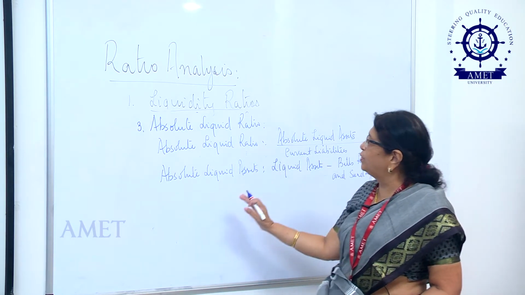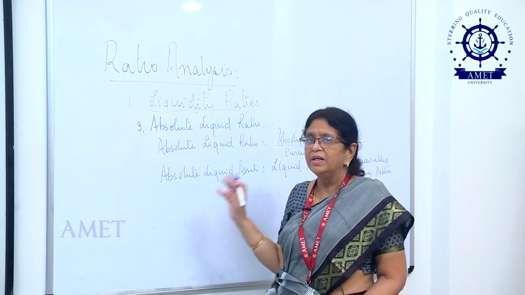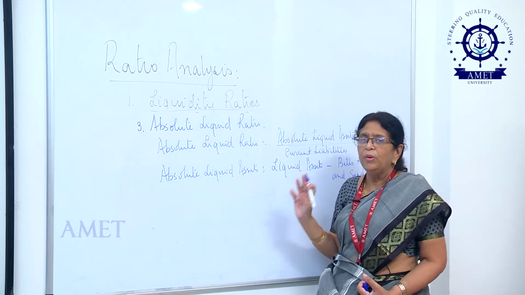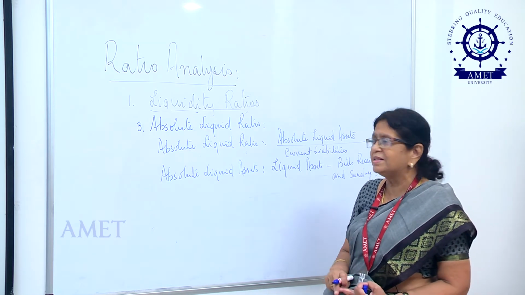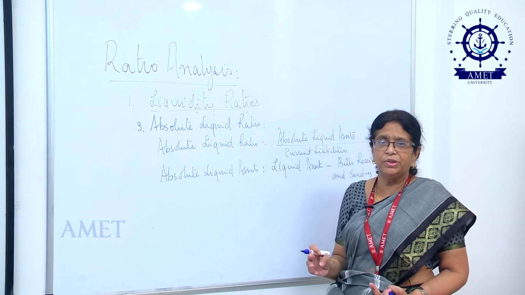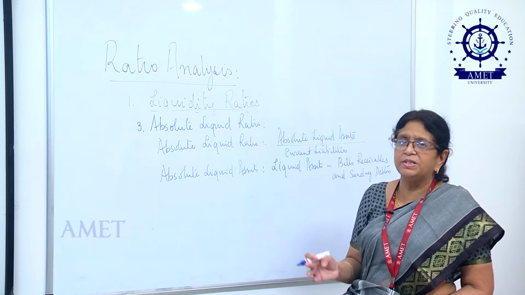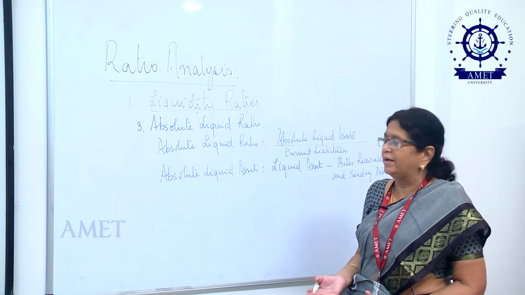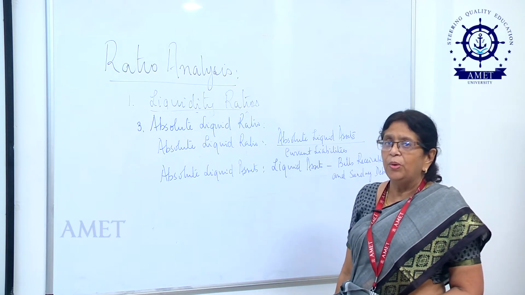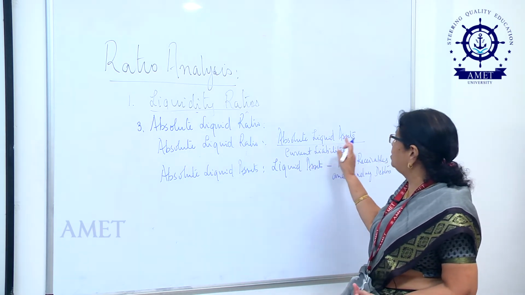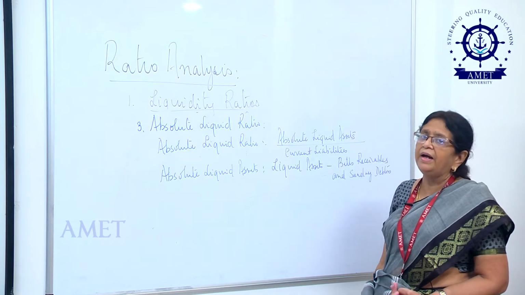To quickly go through the three ratios: the first was the current ratio, between current assets and current liabilities. The second was the liquid ratio, between liquid assets and current liabilities. The third is the absolute liquid ratio, between absolute liquid assets and current liabilities.